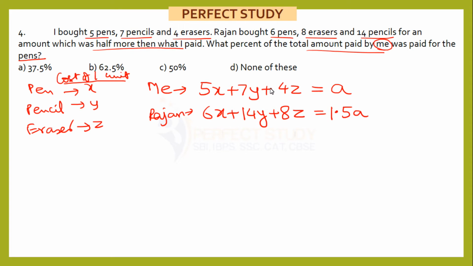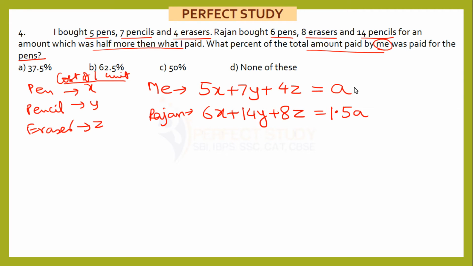Now what I want to know is, out of the total amount that I have paid, how much is this part, this 5x. 5x accounts for how much? So at the initial glance it seems as if it cannot be solved. We have 2 equations, we have 3 unknown variables, we don't even know the final value. Let's see if we can do something from here. What I'll try to do is express X in terms of Y and Z, so that maybe I may try to eliminate Y and Z and replace with X, and then hopefully we should be able to solve it.